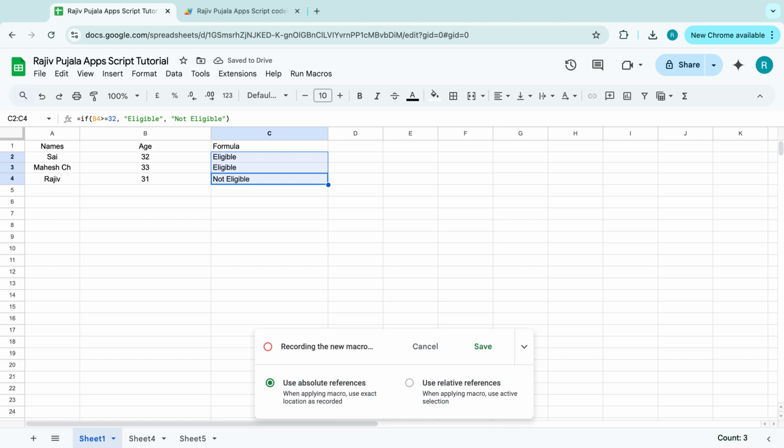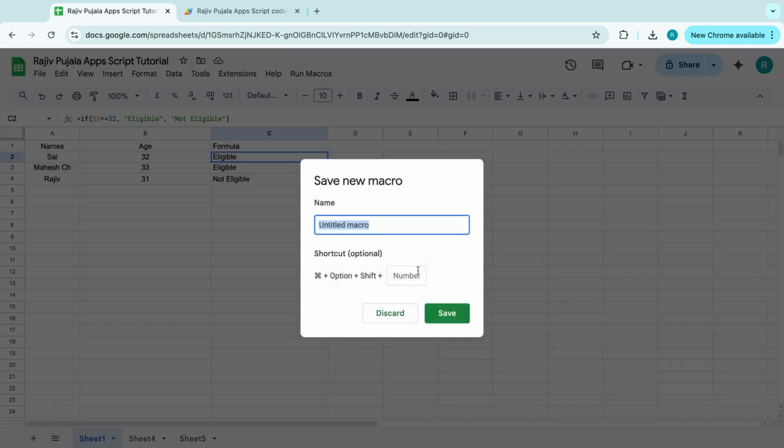D. It will also do the same action. And now this is done, and click on any cell over here, click on save. I'm naming this macro as formulas. If in case you want to give a shortcut for this one, I will explain this in a later video. Let's click on okay. If you want to apply the formulas, for example, I'm using the MacBook, that's the reason it is showing command option shift and any number. I'm giving right now the number as 1, and let's click on save.